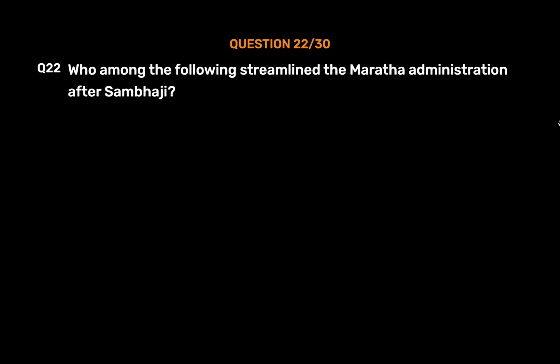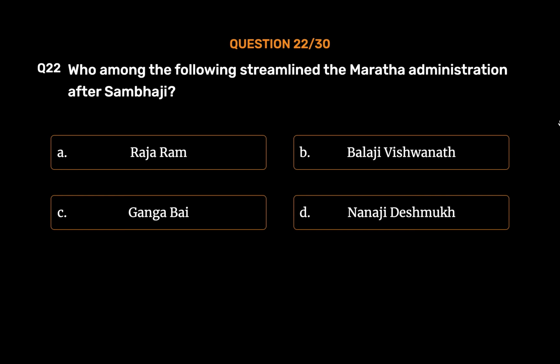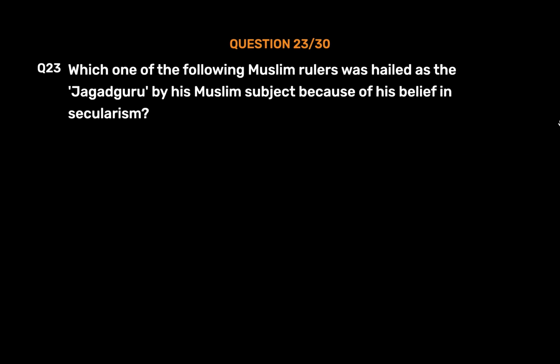Question number 22. Who among the following streamlined the Maratha administration after Sambhaji? Option A. Raja Ram. Option B. Balaji Vishwanath. Option C. Gangabai. Option D. Nanaji Deshmukh. The correct answer is option B. Balaji Vishwanath. Sambhaji was succeeded by Rajaram, Shivaji II, Tarabai and Shahuji. Balaji Vishwanath played a crucial role in the final victory of Shahu by winning over almost all the Maratha Sardars to the side of Shahu. Question number 23.